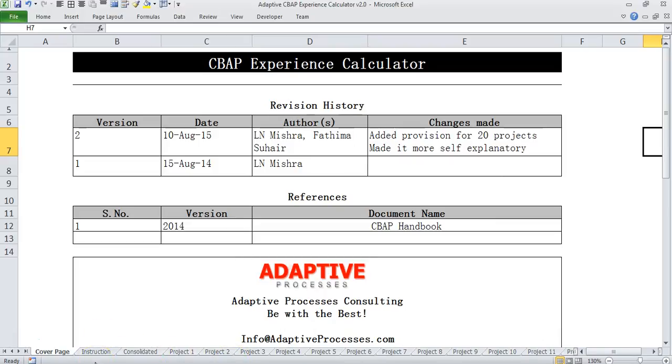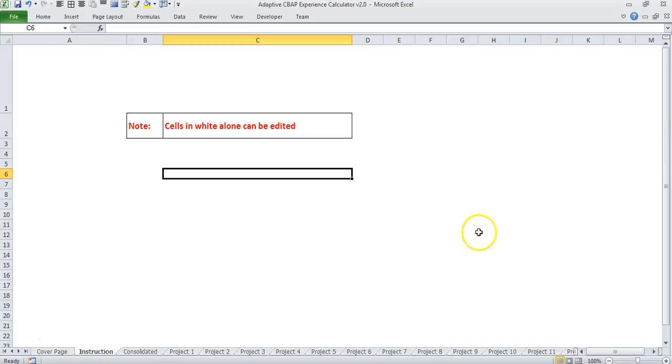In the beginning, we have a cover page, which is very simple, and it tells how the document has been created over time. The instruction is very simple. The only cells which are in white can be edited. Rest all have been made non-editable so that you do not make mistakes in computation.